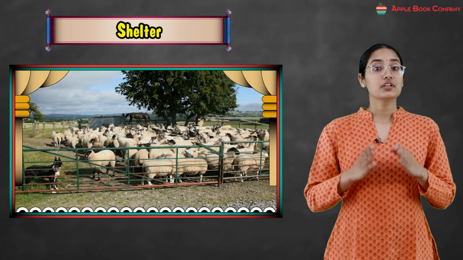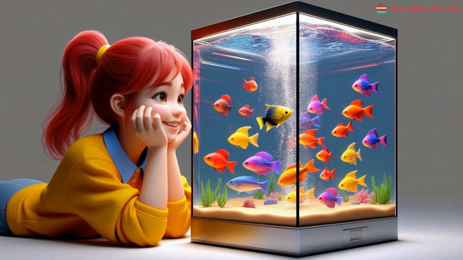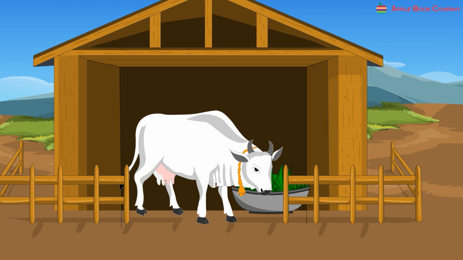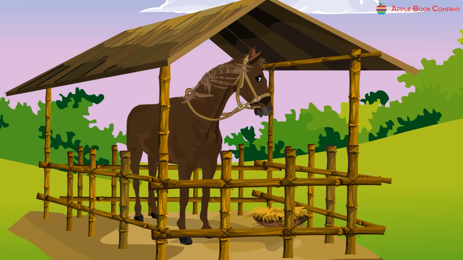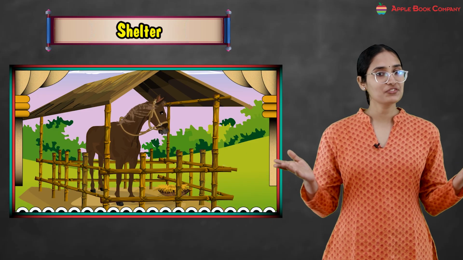Now we have sheep, okay? So we keep sheep in a fold. We have fish which live in an aquarium, okay? Then we have cow, so we keep cows in a shed. We keep horses in a stable. So these are different houses of different animals.